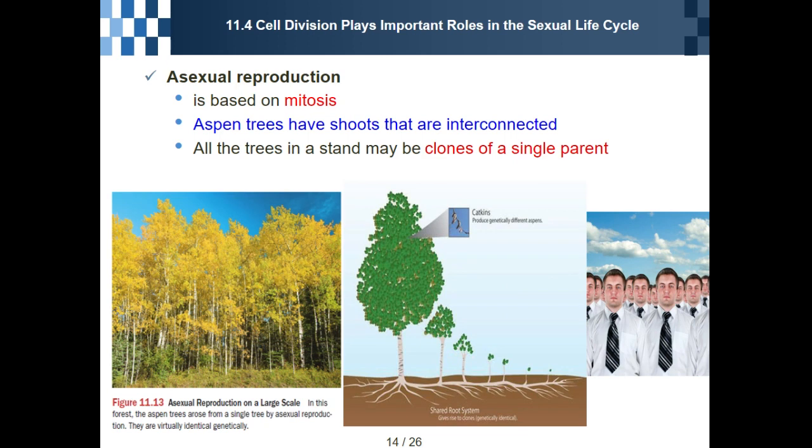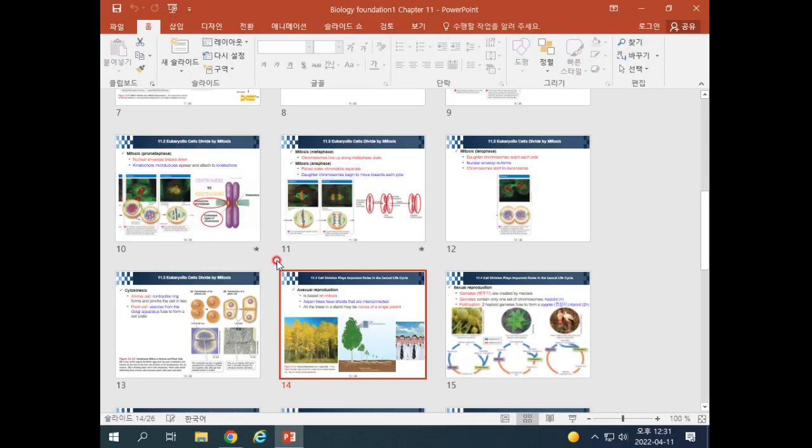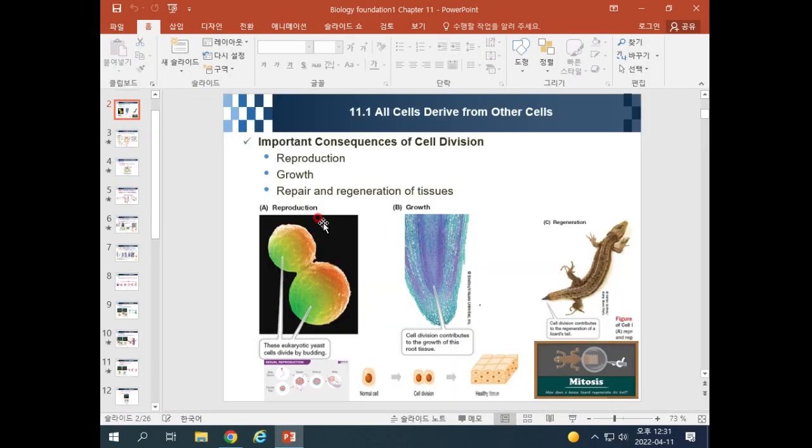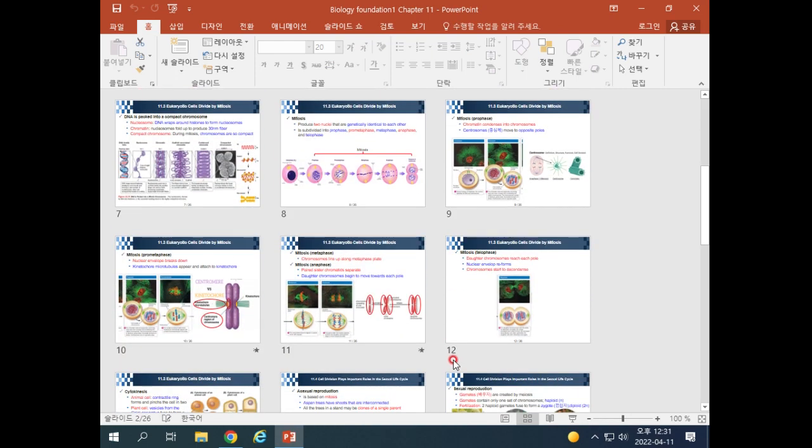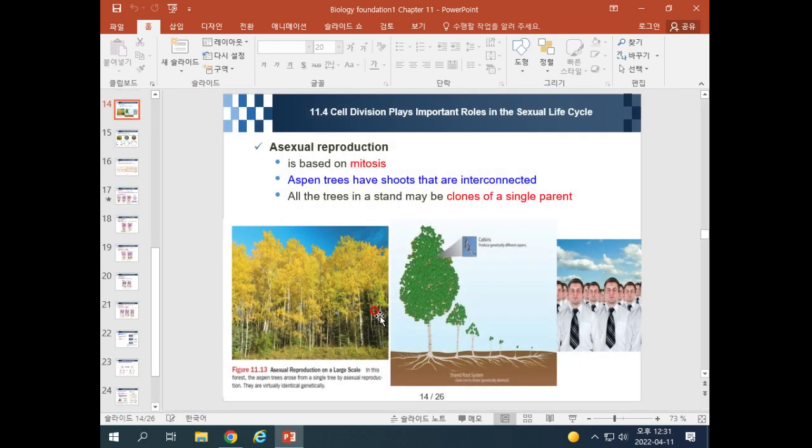So after that, we will learn about cell division. First subject, cell division plays an important role in the sexual life cycle. Previously we learned that cell division has a very important role in cell reproduction. So we will see some specific examples, starting from asexual reproduction.